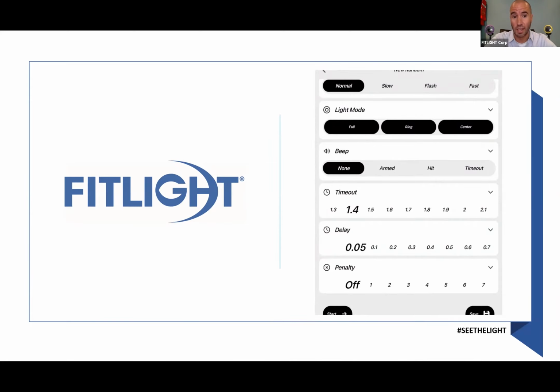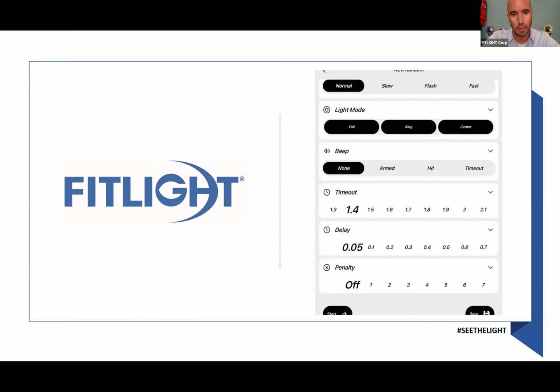Zero delay does not exist because it takes 0.05 seconds for the lights to send their information to your device. So 0.05 seconds, obviously that's less than a blink of an eye, so you won't even notice that. So if you don't want a delay, you put it to 0.05 seconds.